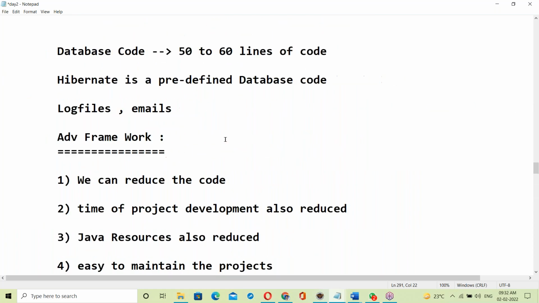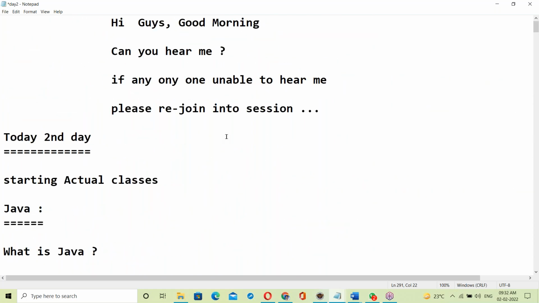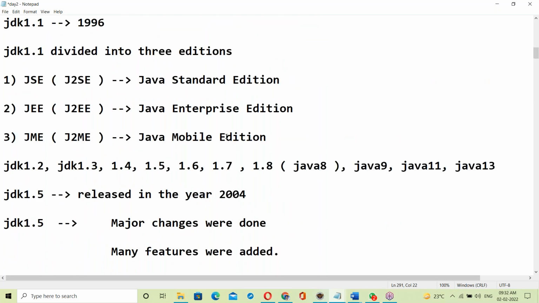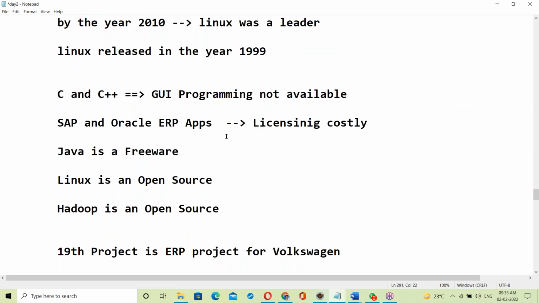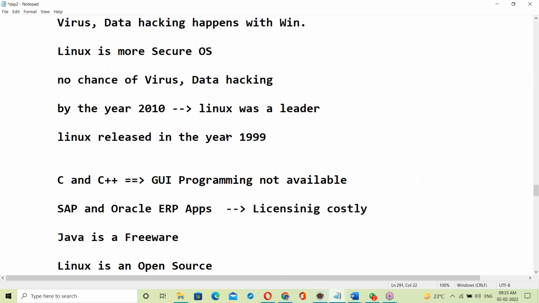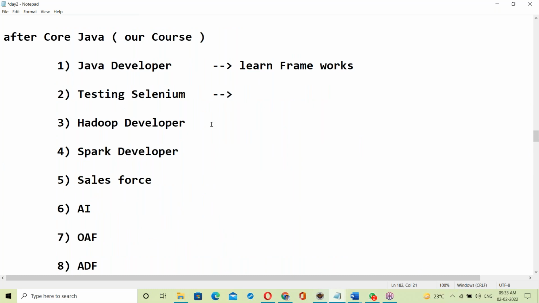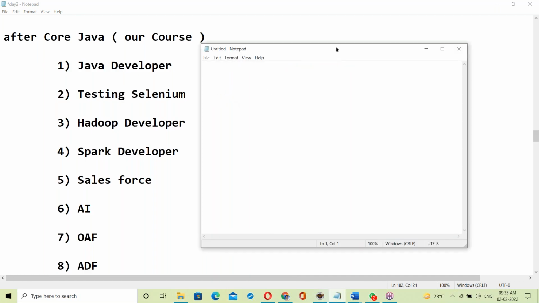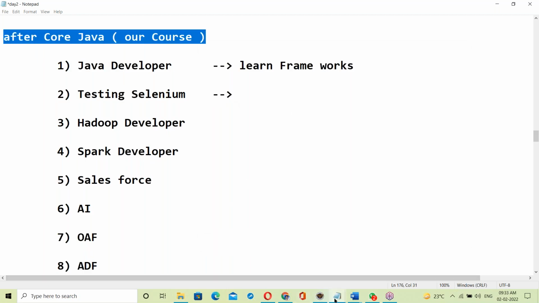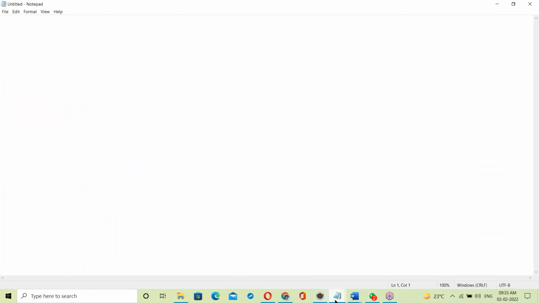So this is the history we discussed yesterday. Just go through that history. For today's new members, I will share this with you. Yes, let us start today's topic, today's session.